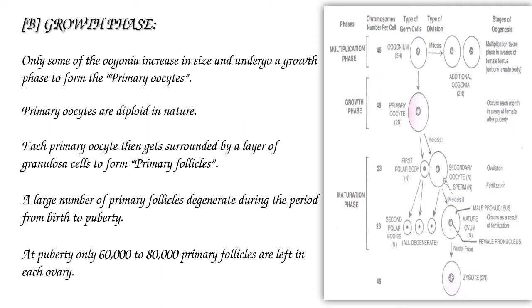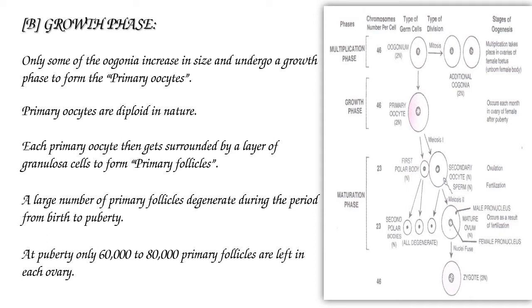Growth phase. Only some of the oogonia increase in size and undergo a growth phase to form the primary oocytes. Primary oocytes are diploid in nature. Each primary oocyte then gets surrounded by a layer of granulosa cells to form primary follicles.